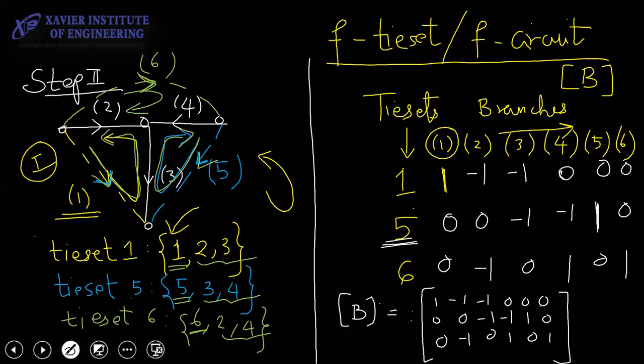This is the fundamental tie-set matrix. Write up to here. Then I'll teach you to write it properly, and there's a trick to this.